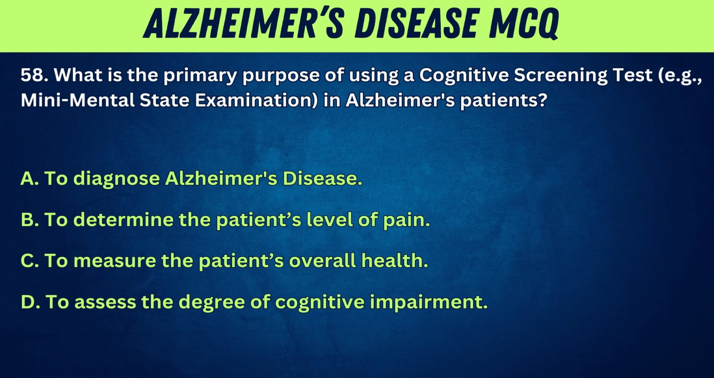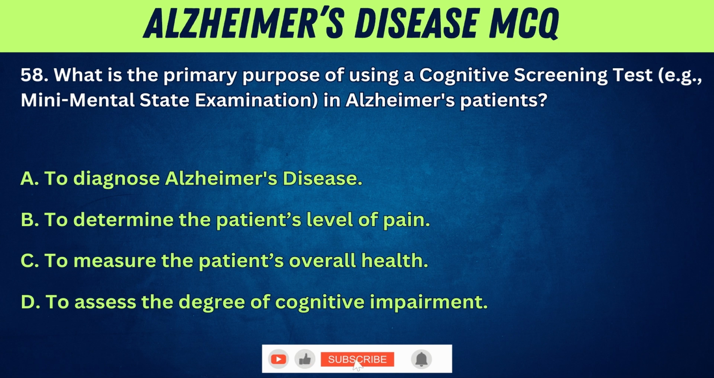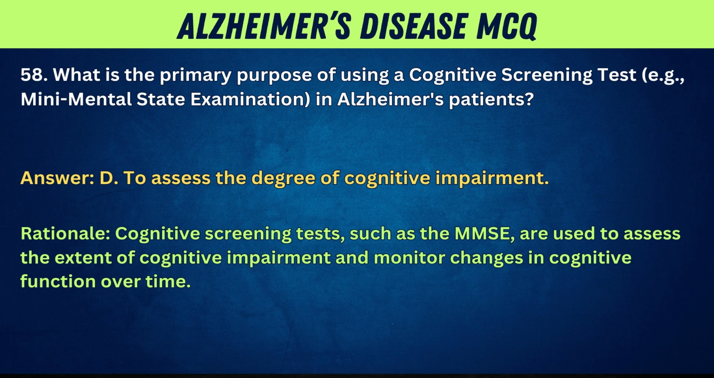58. What is the primary purpose of using a cognitive screening test, e.g., mini mental state examination, in Alzheimer's patients? A. To diagnose Alzheimer's disease. B. To determine the patient's level of pain. C. To measure the patient's overall health. D. To assess the degree of cognitive impairment. Answer: D. To assess the degree of cognitive impairment. Rationale: cognitive screening tests, such as the MMSE, are used to assess the extent of cognitive impairment and monitor changes in cognitive function over time.